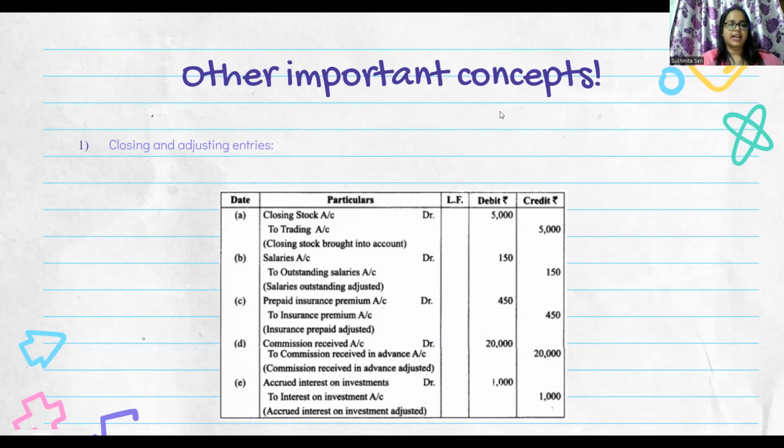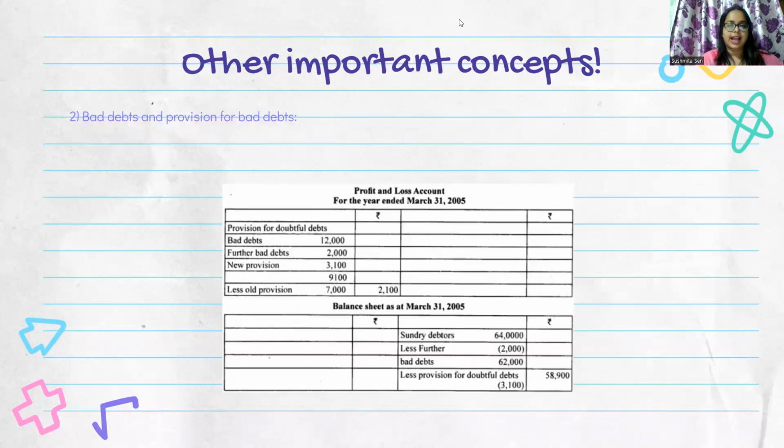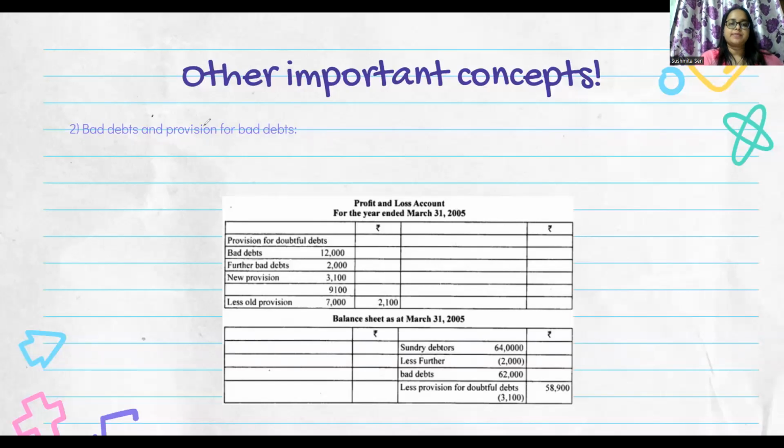With that, I am moving to the last and final concept of this video series, that is bad debts and provision for bad debts. I hope you remember what bad debts means. Bad debt means the amount of money which is not recovered or cannot be recovered from a debtor.